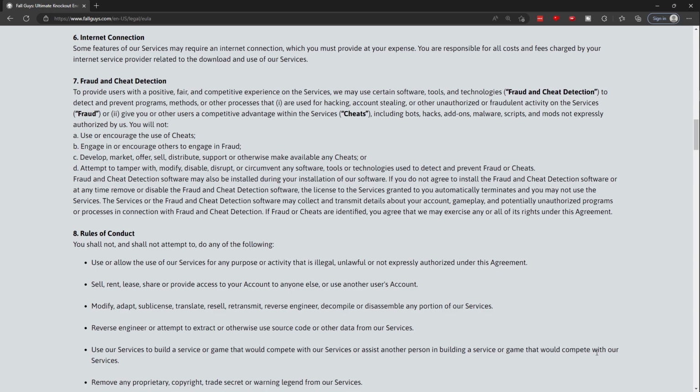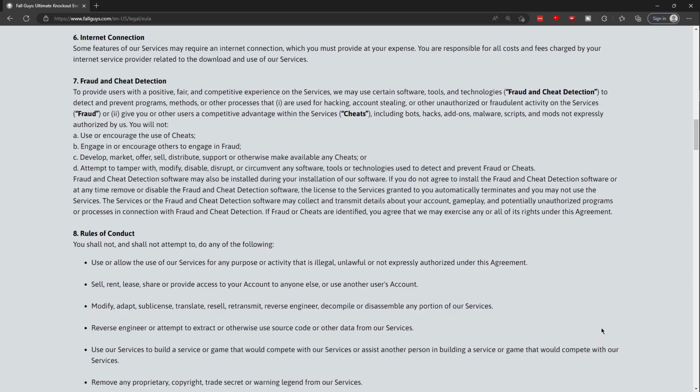You will not: A. Use or encourage the use of cheats. B. Engage in or encourage others to engage in fraud. C. Develop, market, offer, sell, distribute, support, or otherwise make available any cheats. Or D. Attempt to tamper with, modify, disable, disrupt, or circumvent any software, tools, or technologies used to detect and prevent frauds or cheats.